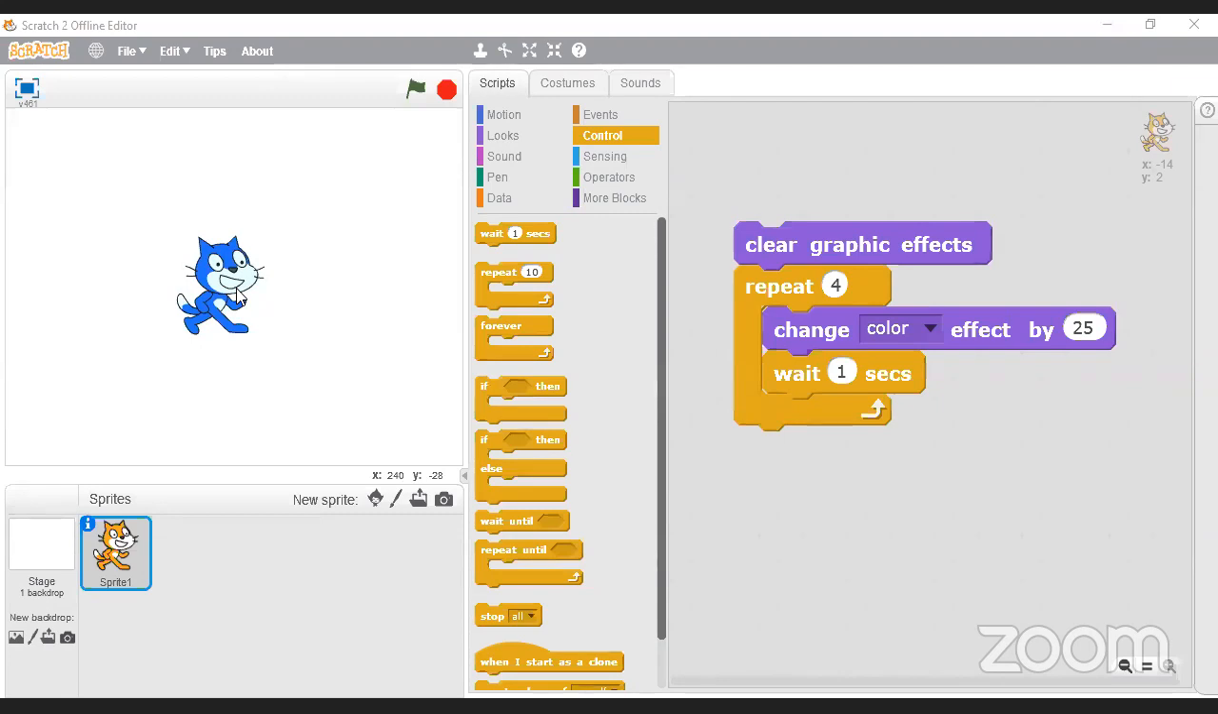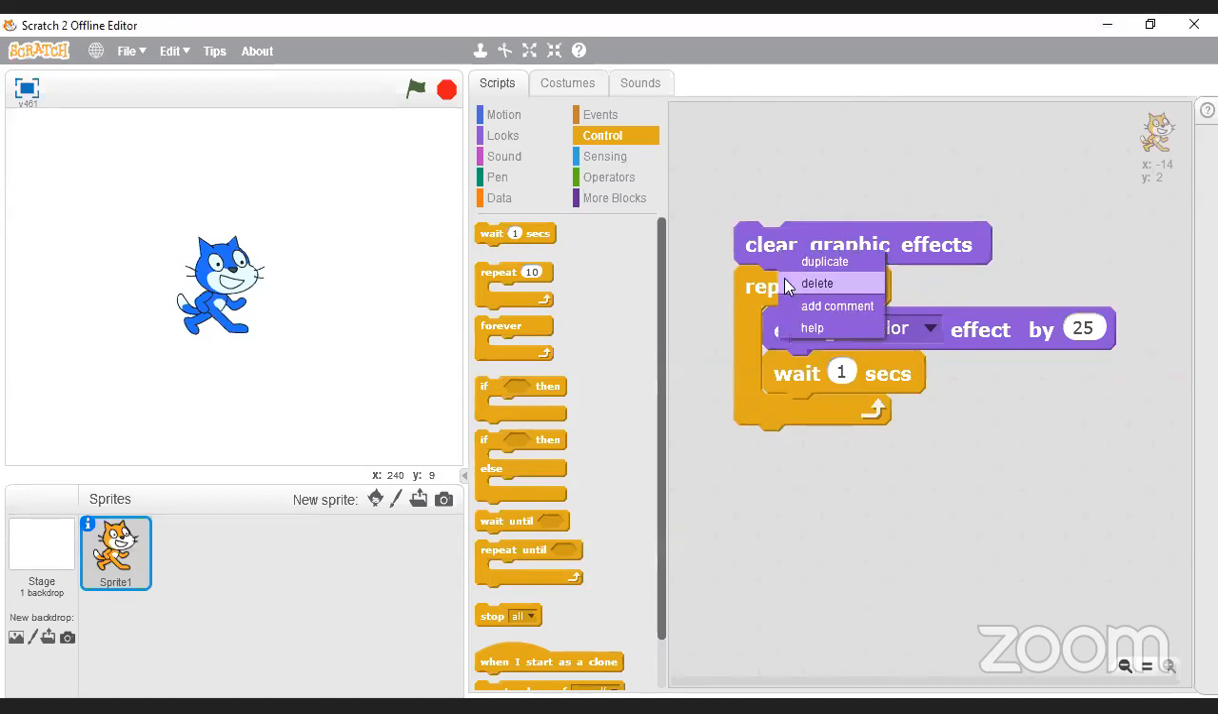Okay, so someone just said here that Scratch 3 is now available offline. I wasn't aware of that. Last time I checked, Scratch 3 was only available on the cloud, but I'll definitely look at that for future videos. Anyway, okay, so let's talk about the interface.